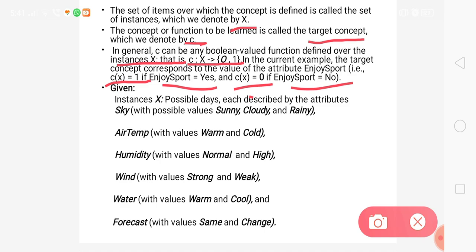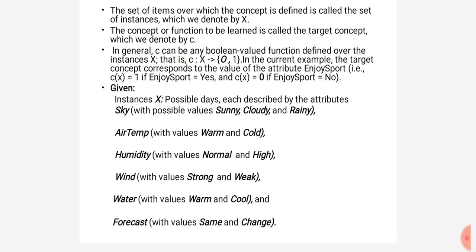So for all the possible days, each is described by the attributes. The 6 attributes are there with their possible values. When we started concept learning, we started the vector with the 6 constraints, and for every constraint we specify the possible values.